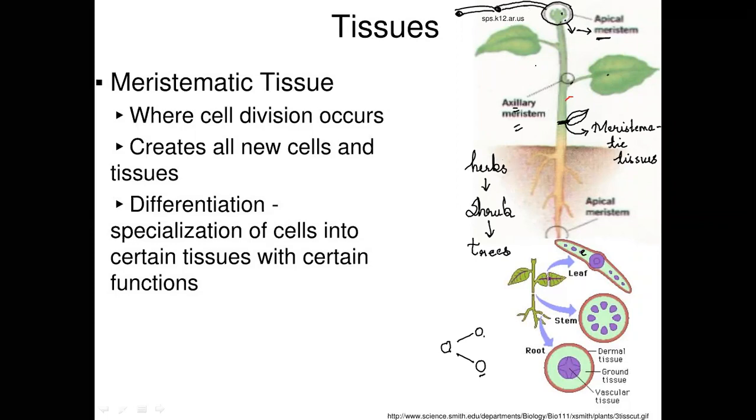Because of meristematic tissue division, what will happen from herbs? From herbs, it will grow to shrub. From shrub, it will grow to trees. Okay, this is how the meristematic tissue helps in the growth.